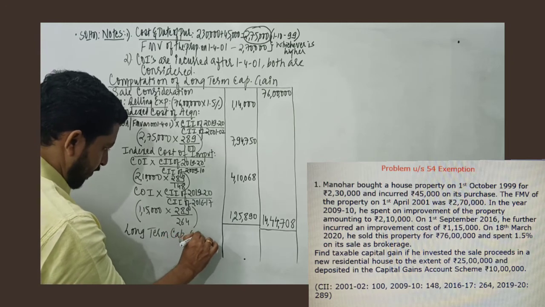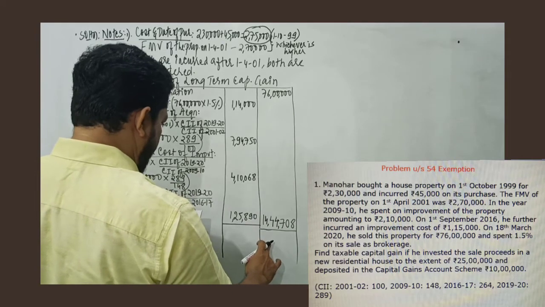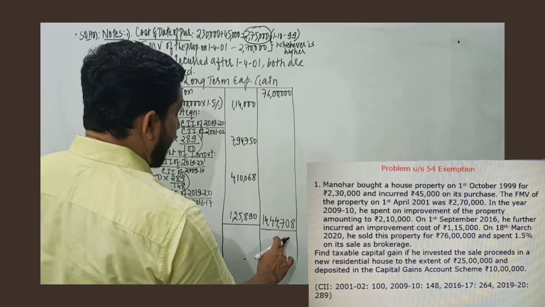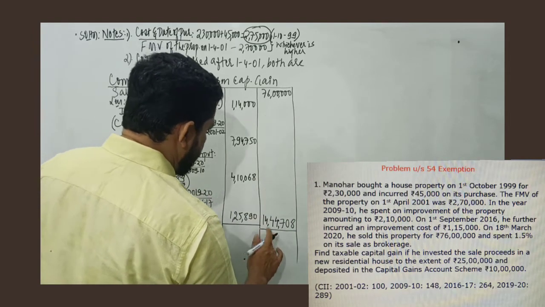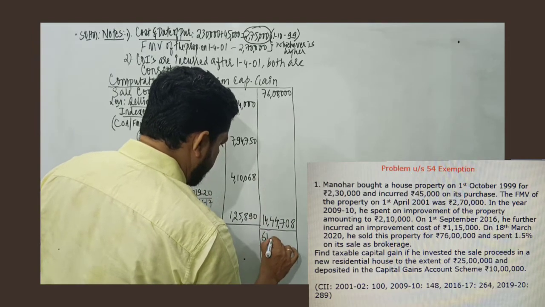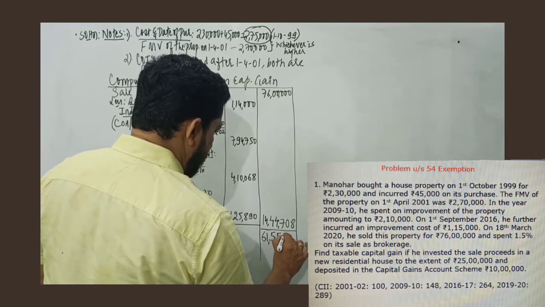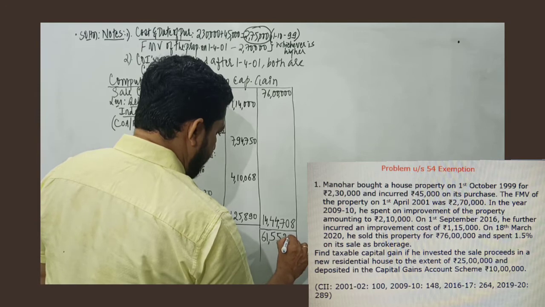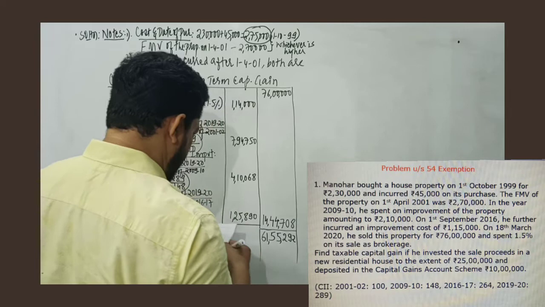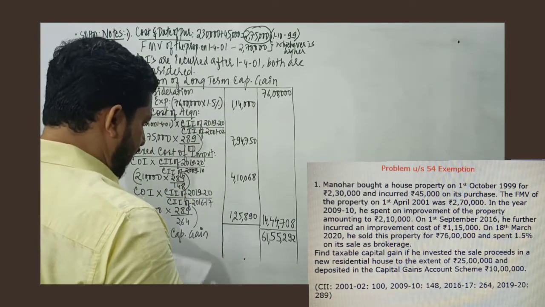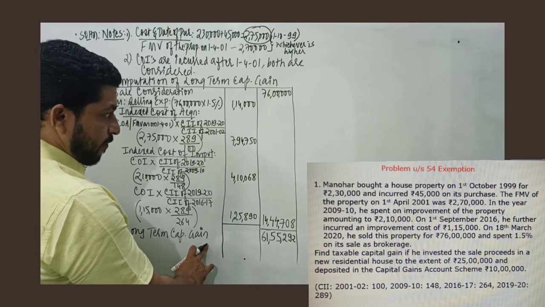Long-term capital gain. So 76 lakh minus 14 lakh 47,708. That would give me 76 minus 14, which is 61 lakh 55,292. We get 61 lakh 55,292. So this is the long-term capital gain.